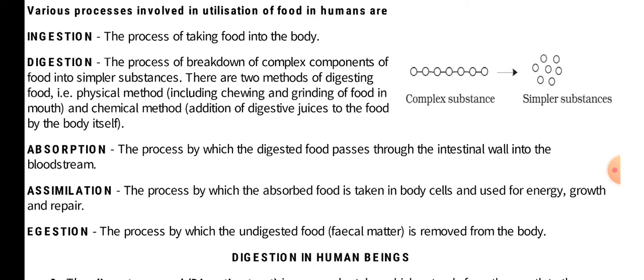Absorption is a process where the digested food is passed through the intestinal wall into the bloodstream. Specifically, bloodstream absorption has to take place so that it can be utilized as energy by the different body parts. Assimilation, where the absorbed food is taken by the body cells and used for energy, growth, and repair. After that, the last process is egestion, where the removal of the undigested, unwanted food will be done.